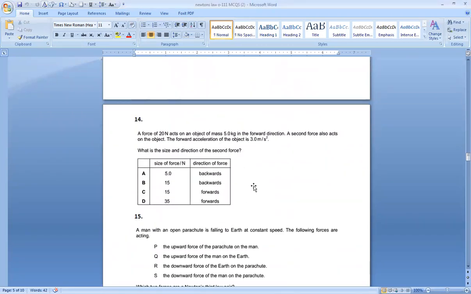Number 14, a force of 20 newtons acts on an object of mass 5 kg in a forward direction. A second force also acts on the object. The forward acceleration of the object is 3. What is the size and direction of the second force? Again, you have to use F equals ma, where the forward force is 20, and the backward force you can suppose as x. So 20 minus x is equal to 5 times 3, which is 15. If you calculate using F equals ma, your answer will be 5 newtons backward. So option is A.